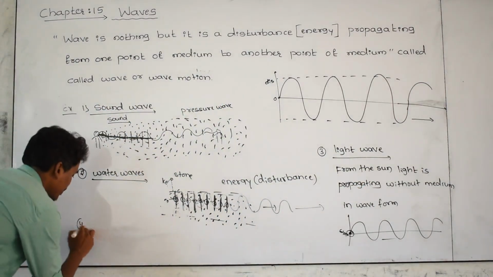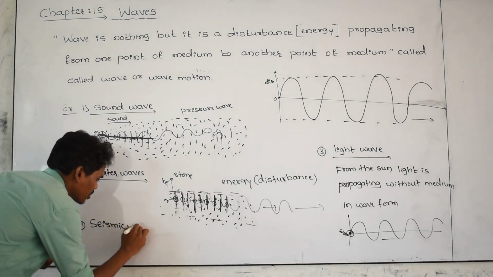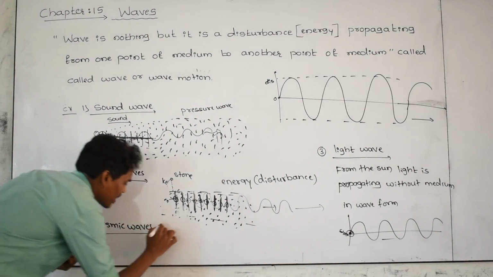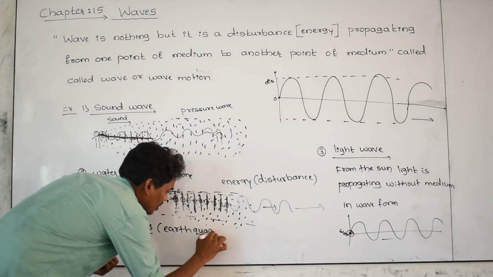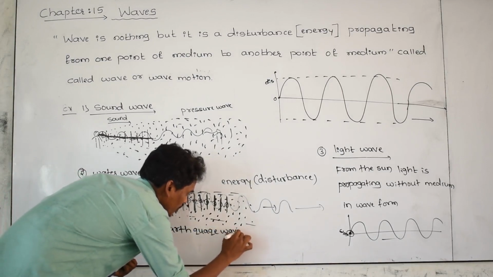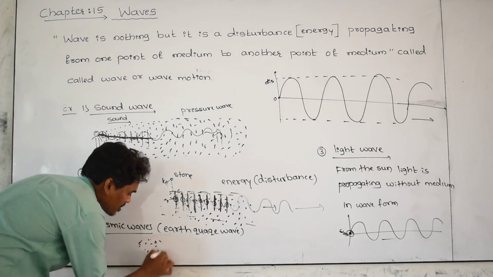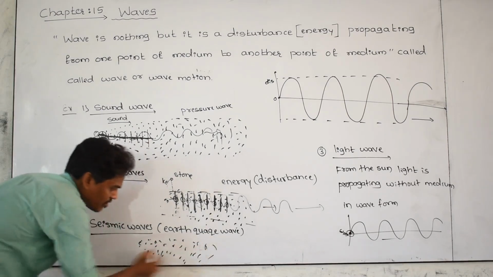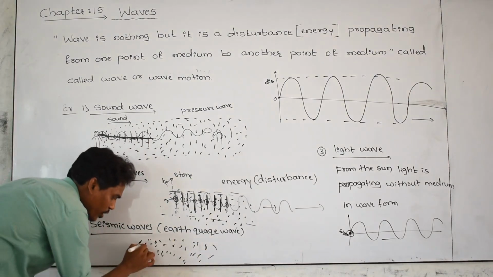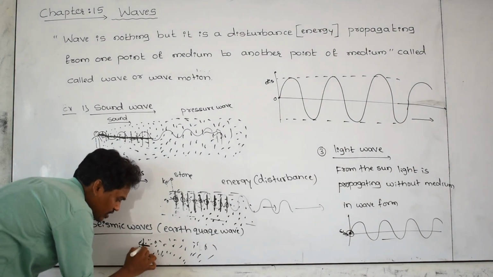And another type of wave is a seismic wave. Seismic waves we are also going to call earthquake waves. Let us take this is the earth, and at this point the disturbance is created, and because of this disturbance, these soil particles are vibrating like this.